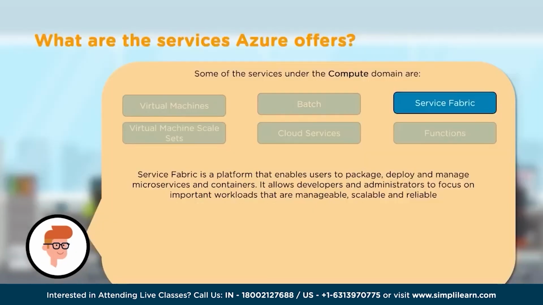As next thing in the compute domain, let's talk about Service Fabric. Now, Service Fabric is actually a distributed systems platform that helps us to package, deploy, and manage scalable and very reliable microservices and containers. And what does it help? Azure Service Fabric helps the developers and administrators avoid complex infrastructure problems, so they can focus only on implementing workloads and taking care of their application instead of spending time on infrastructure.